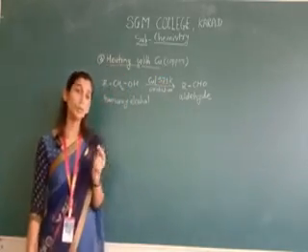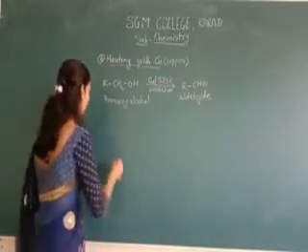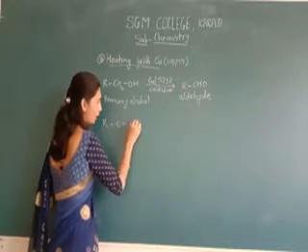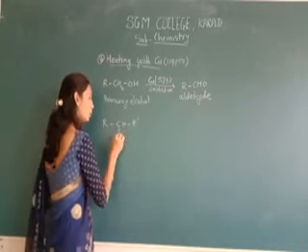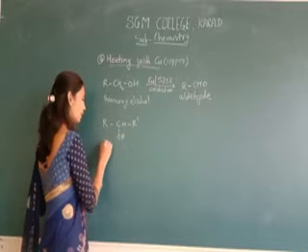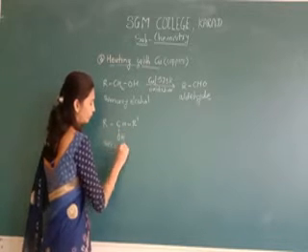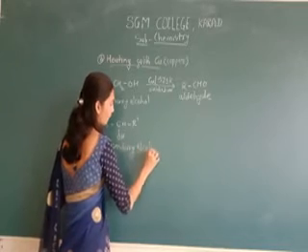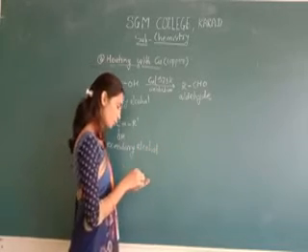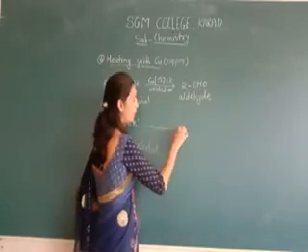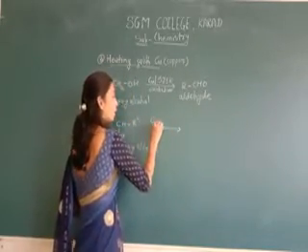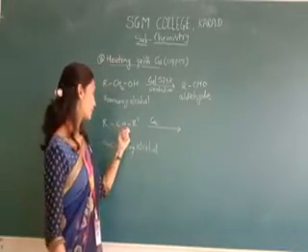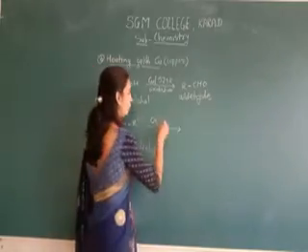Now next will be for a secondary alcohol. Here RCHR dash, we write here OH. It's our secondary alcohol. Now here also it requires more heat. Over the hot copper we use the vapors of this secondary alcohol.